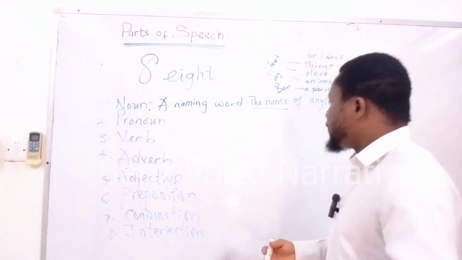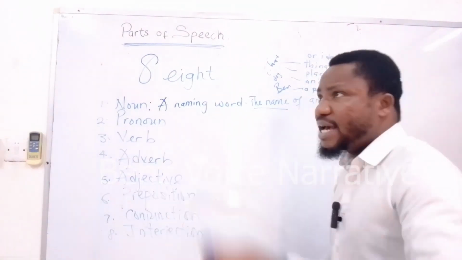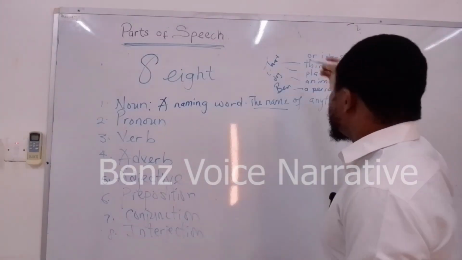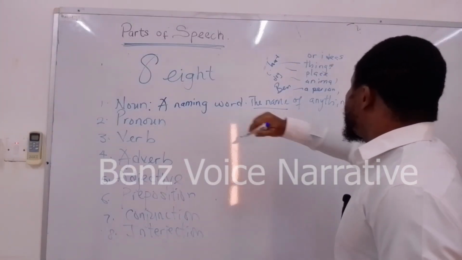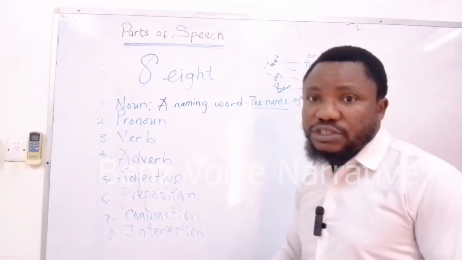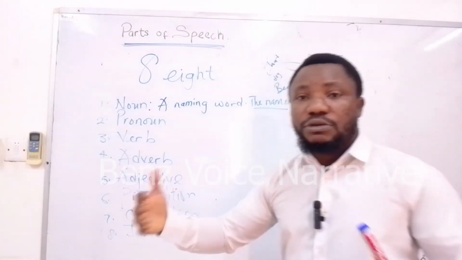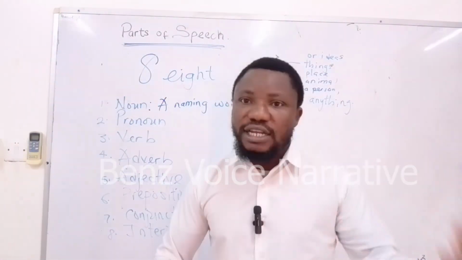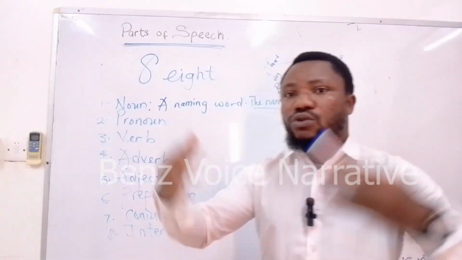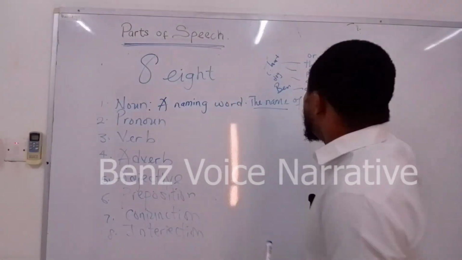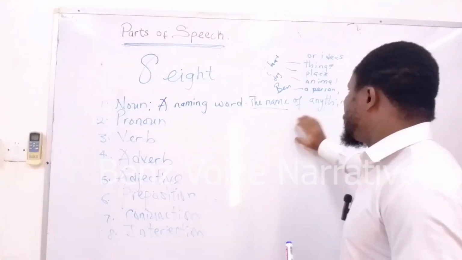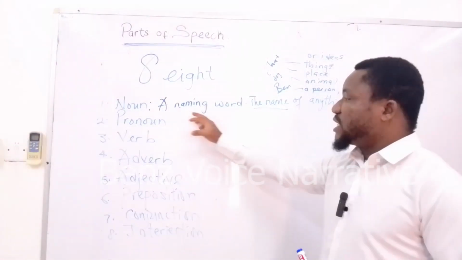Recording with a camera, with a phone, chair, bed, AC, fan, etc. All of these are examples of things. And then we have ideas, such as education, concepts such as part of speech, beauty, hatred, intelligence, investigation. All of these are examples of nouns, a naming word.